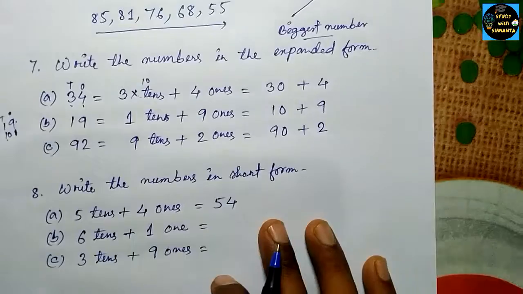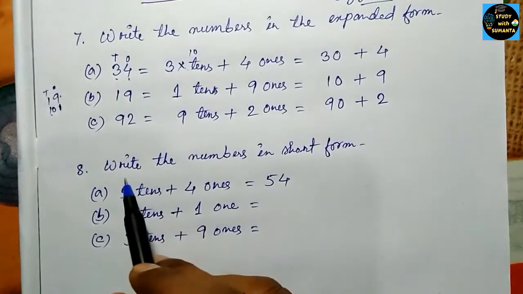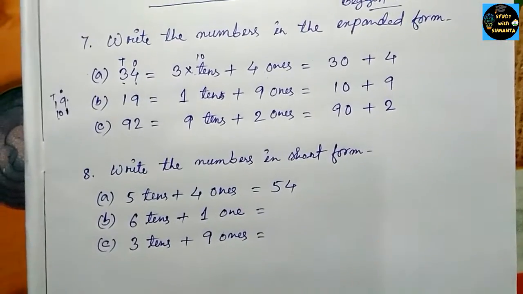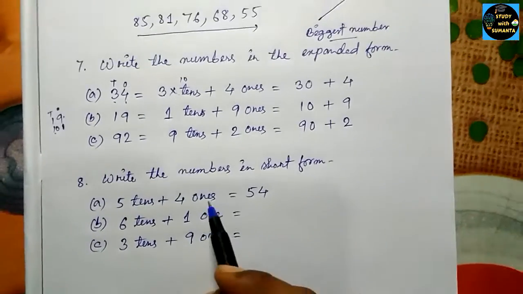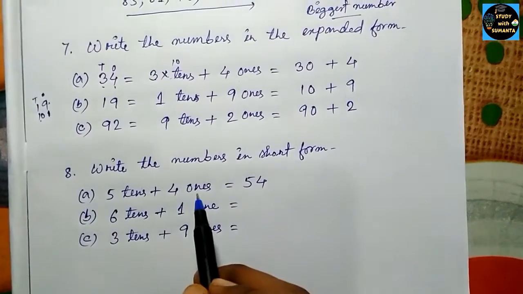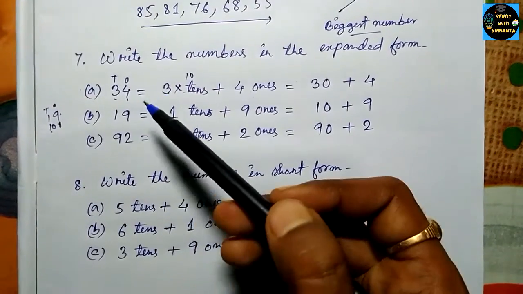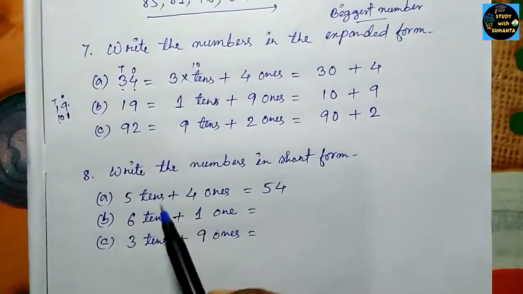Okay, you get it? Now come to the next, that is 8. Write the number in short form. So we have to write the number in short form. That means this number is written in the expanded form, we have to write it in the short form. Whatever we have done, we have to reverse it, that is the opposite of this.